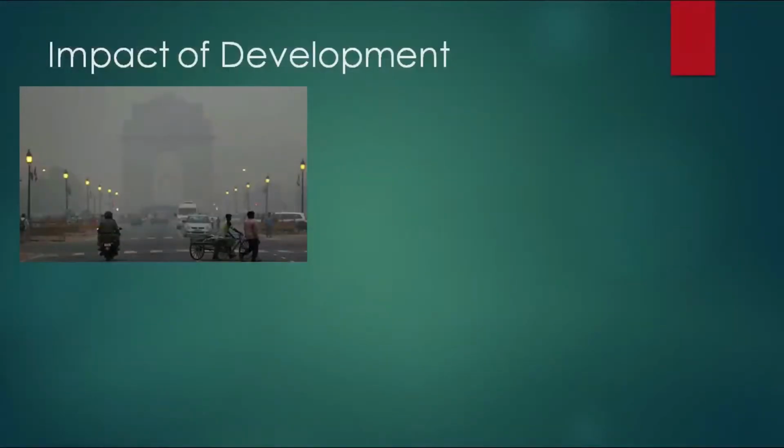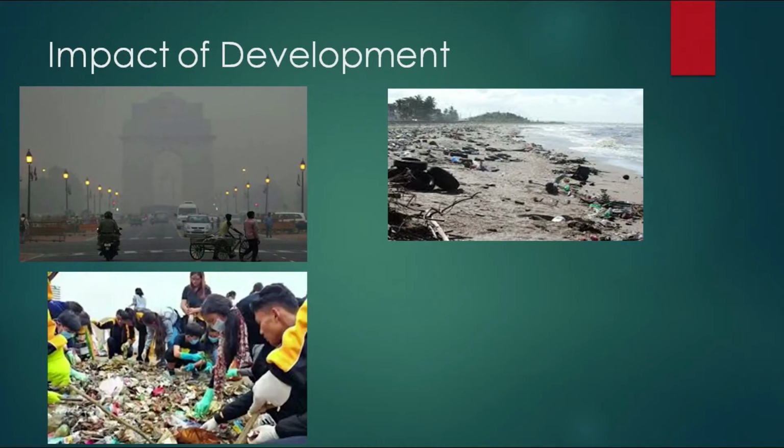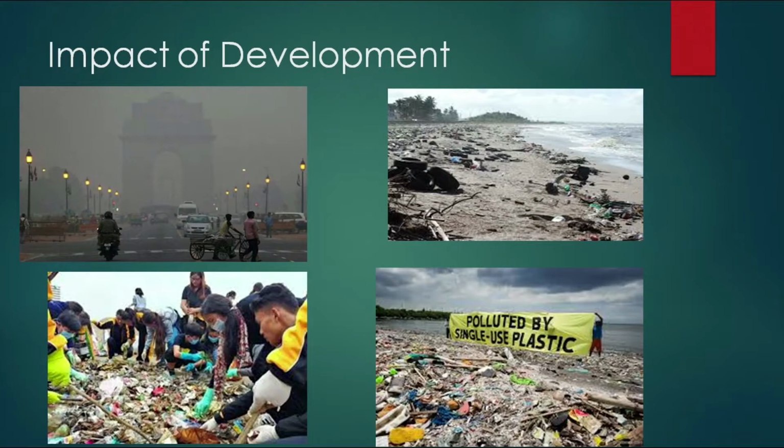As far as the impact of development of societies is concerned, I'm talking about the impact in terms of pollution, for example. This photograph of Delhi shows you how polluted the air is. So, you're talking about the impact of development in terms of air pollution, water pollution, and mountain pollution. This photograph shows Mount Everest littered with all kinds of debris. You are also talking about pollution because of the plastic that is being generated.